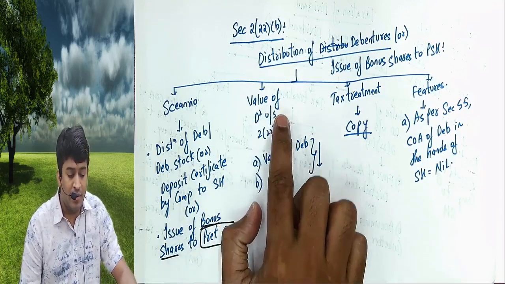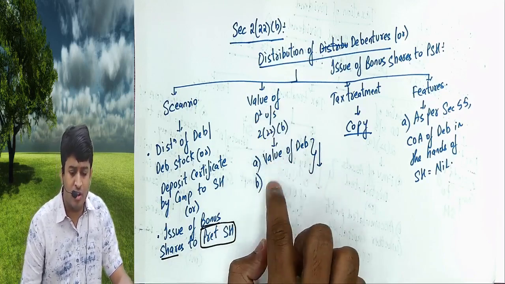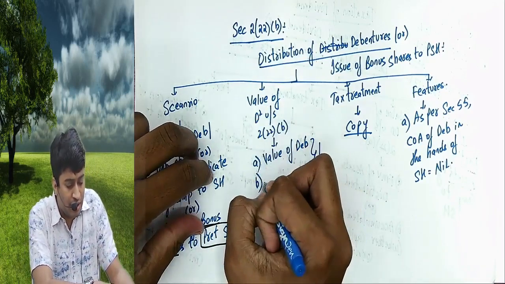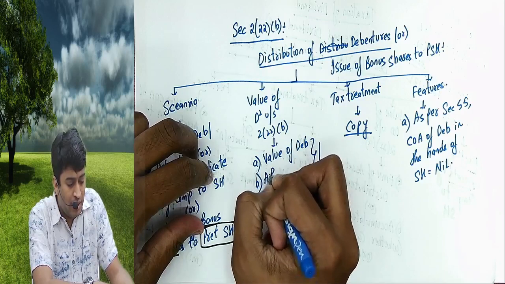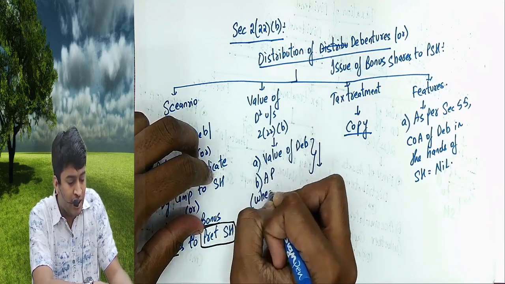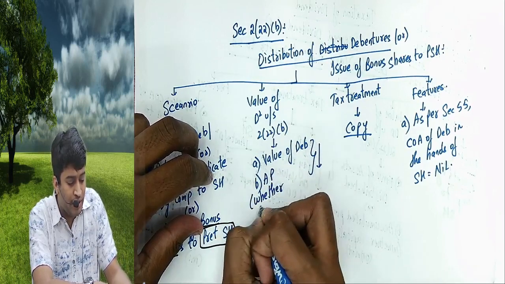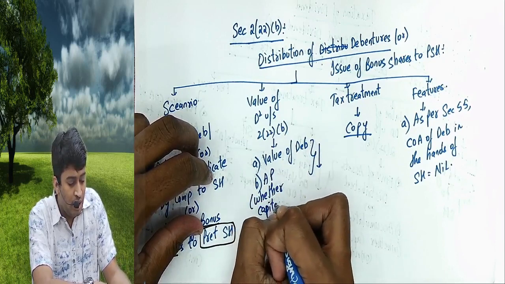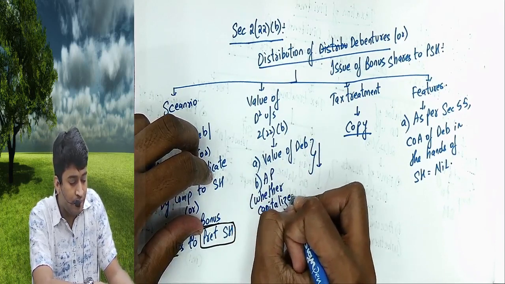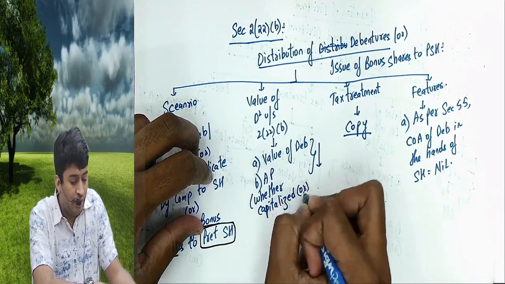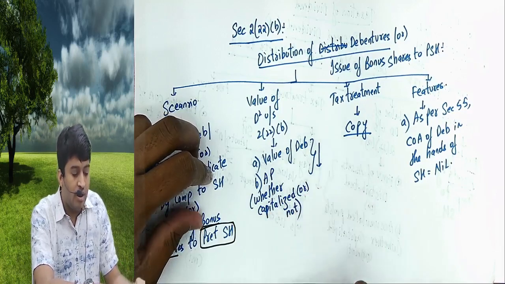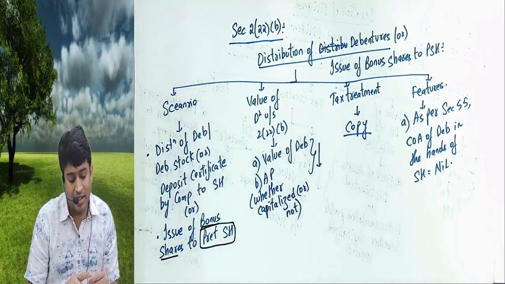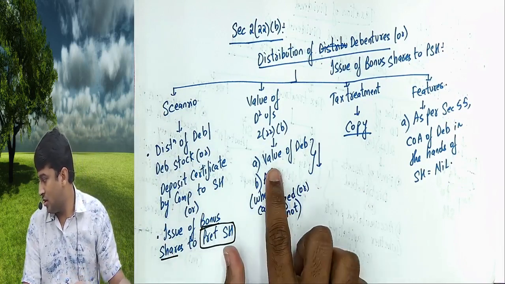What is value of deemed dividend? Value of debentures, or second point remains the same, accumulated profits, whether capitalized or not.